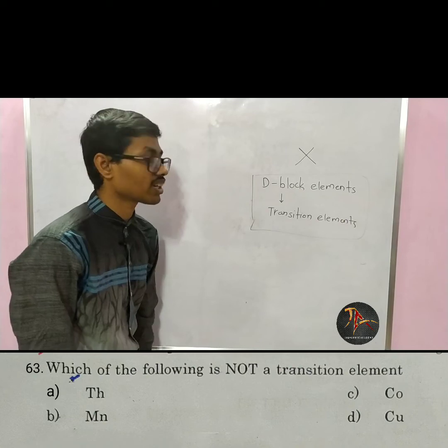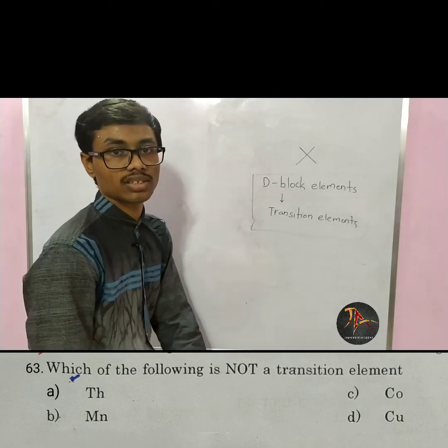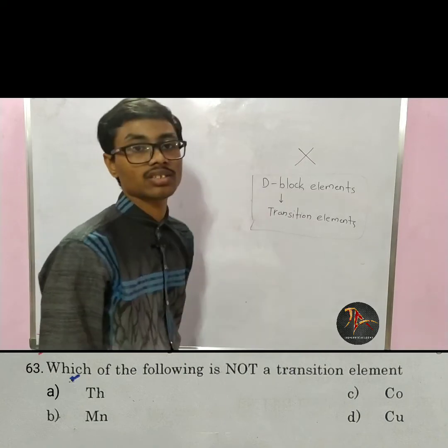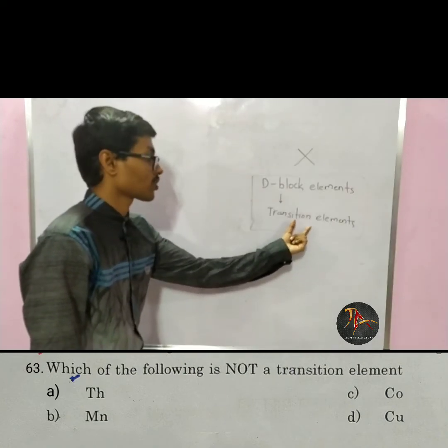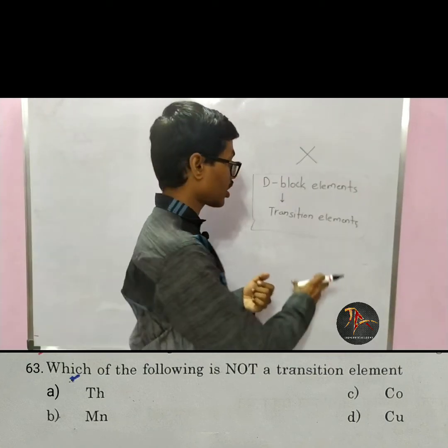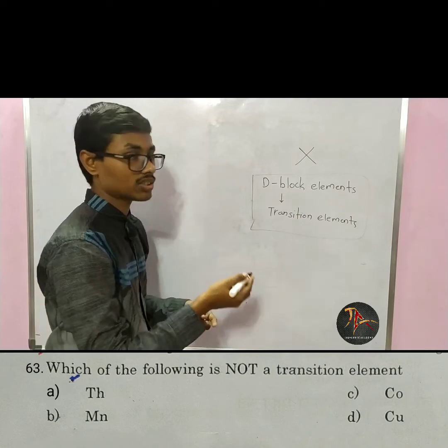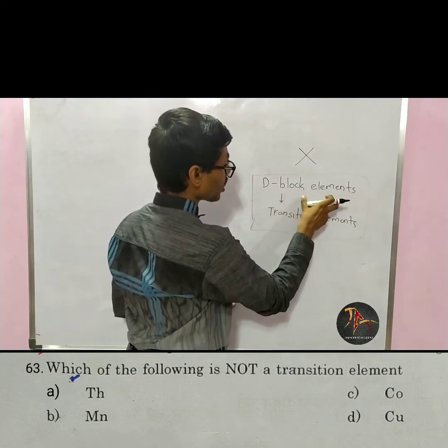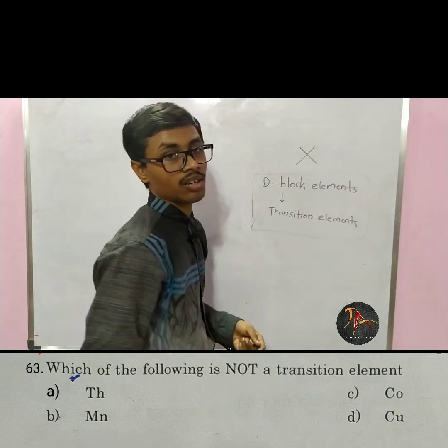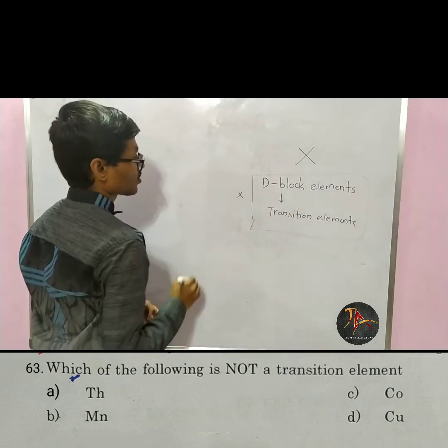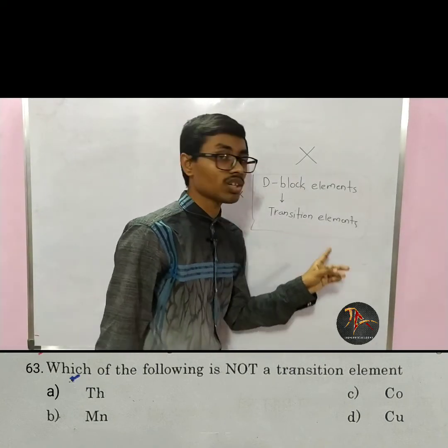Now the definition of transition elements is elements showing variable valency. In the d block, depending on the number of electrons in the d orbitals, they show variable valency by forming different kinds of oxidation states.